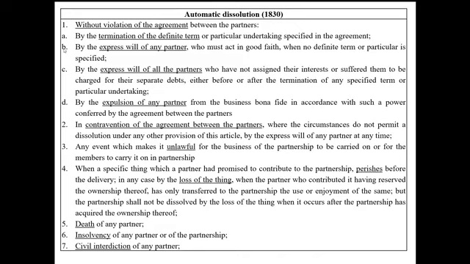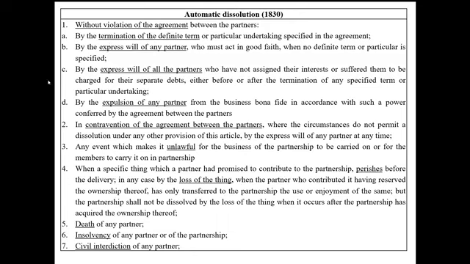Letter C, by the express will of all partners who have not assigned their interest or suffered them to be charged for their separate debts, either before or after the termination of any specified term or particular undertaking. Example, ABC form a partnership with a fixed term of 10 years. After 3 years, all of them decide to dissolve the partnership. In that case, the partnership is dissolved, but there is no breach of contract. Why? Because all the partners agree to dissolve it. Kaya walang breach of contract.